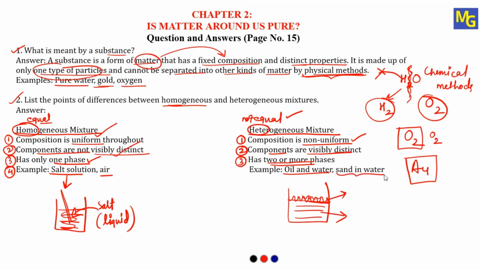There is one more example, sand in water. If you put sand in water, water will be on the top and sand will settle at the bottom. Here we can see sand separately, water separately. We have two phases: sand is solid and water is liquid. So these are all the differences between homogeneous and heterogeneous mixtures. These are the answers for the questions present on page number 15.